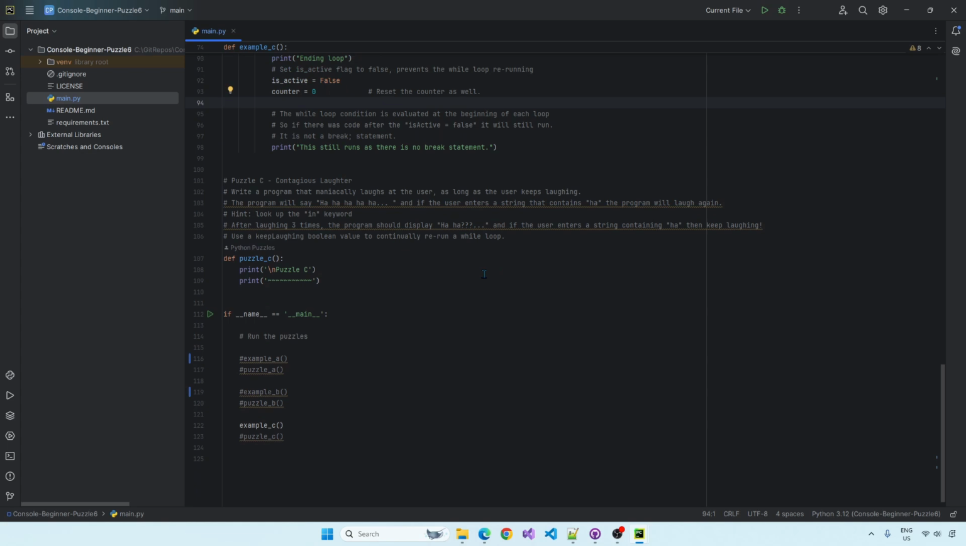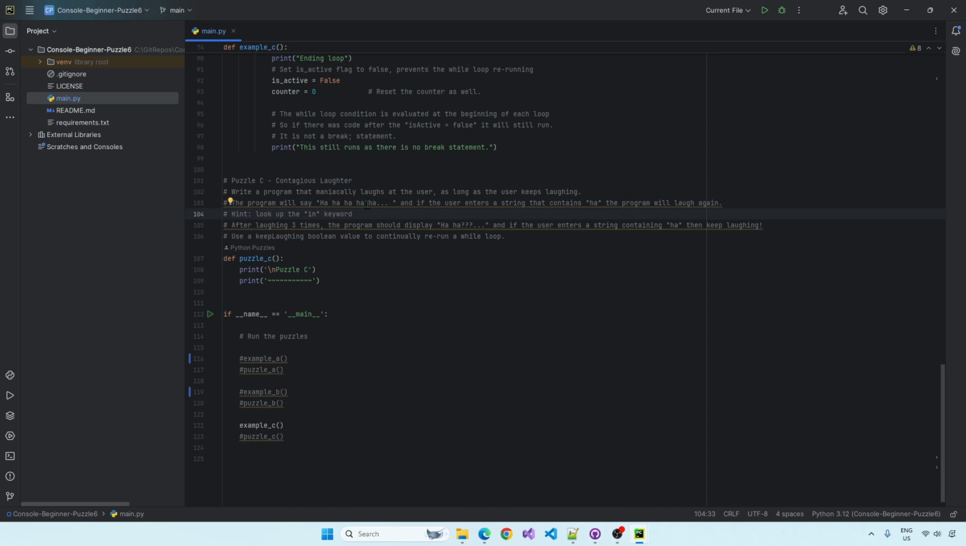So puzzle C, we're going to make a maniacal program. We're going to write a program that maniacally laughs at the user, as long as the user keeps laughing. So the program is going to go ha ha ha ha, and then we're going to type in ha ha ha ha. And then the program's going to type ha ha ha ha, and then on we go forever. So I'm giving you a hint here, look up the in keyword to check if the string the user has entered contains the word ha.